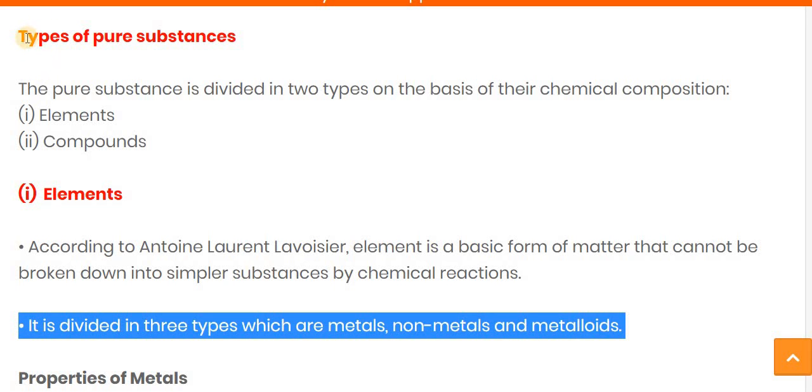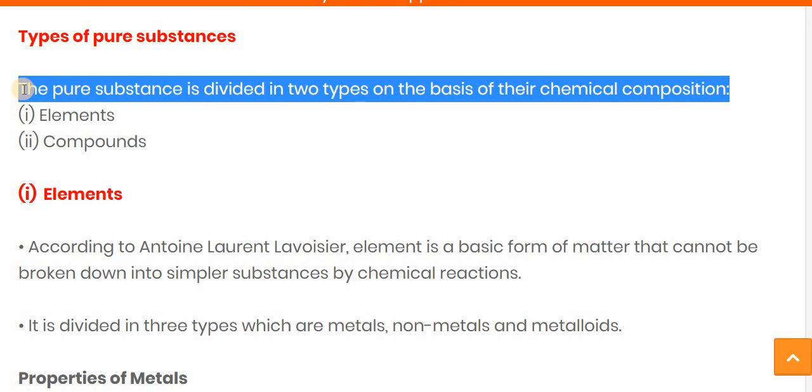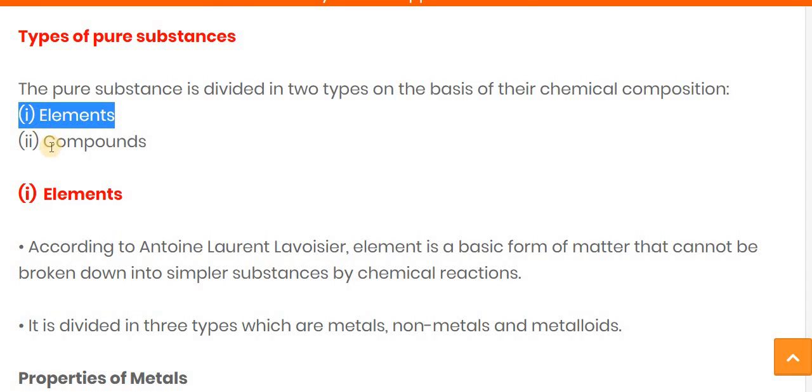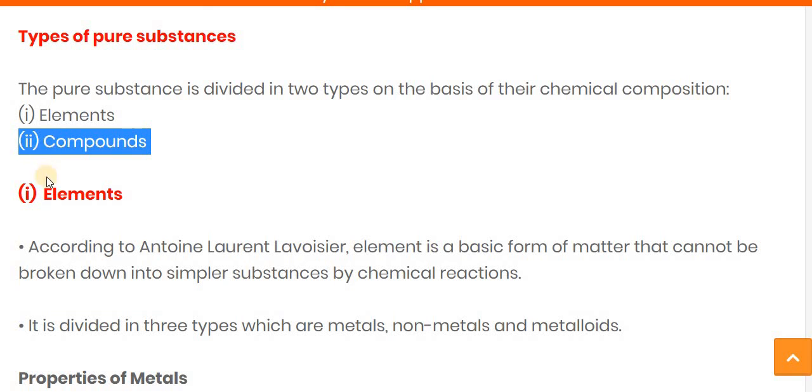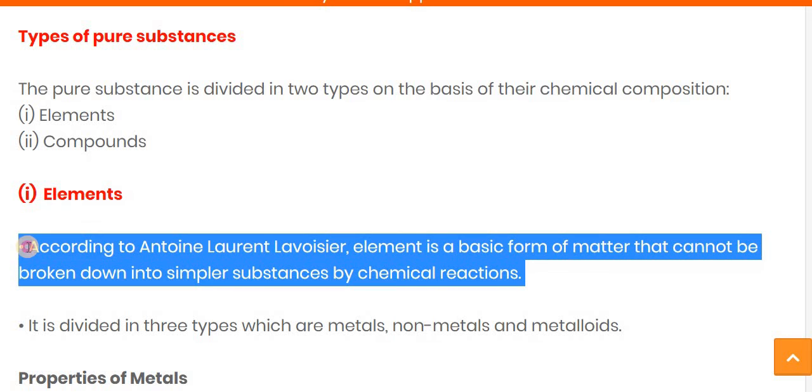Let's see one more time. Types of pure substance. The pure substance is divided into two types on the basis of their chemical composition. The first one is element, and the second one is compound.